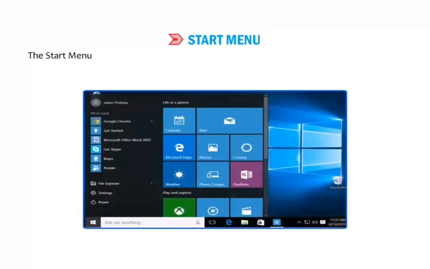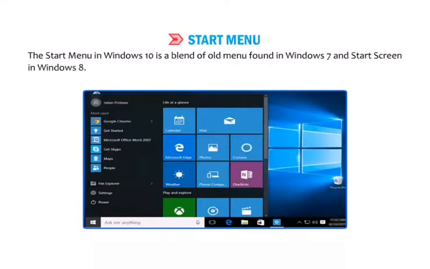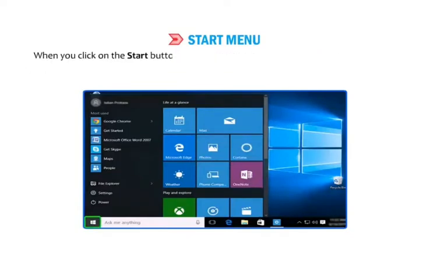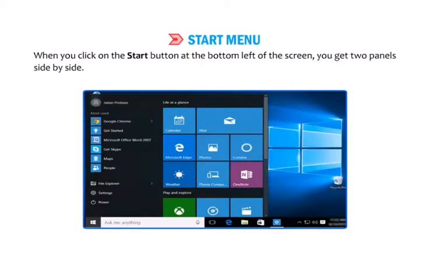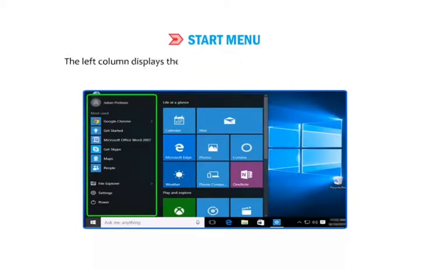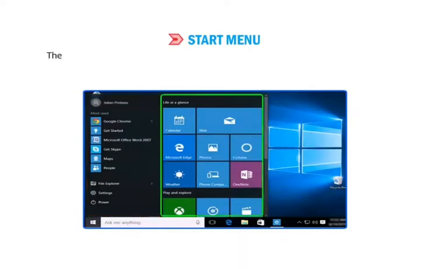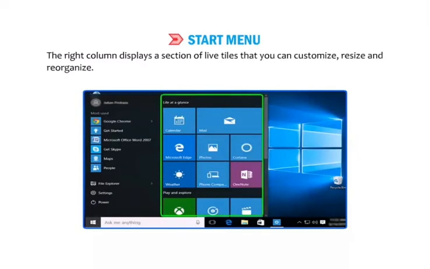The Start menu in Windows 10 is a blend of the old menu found in Windows 7 and the Start screen in Windows 8. When you click on the Start button at the bottom left of the screen, you get two panels side by side. The left column displays the pinned, recently added and most used apps. The right column displays a section of live tiles that you can customize, resize and reorganize.